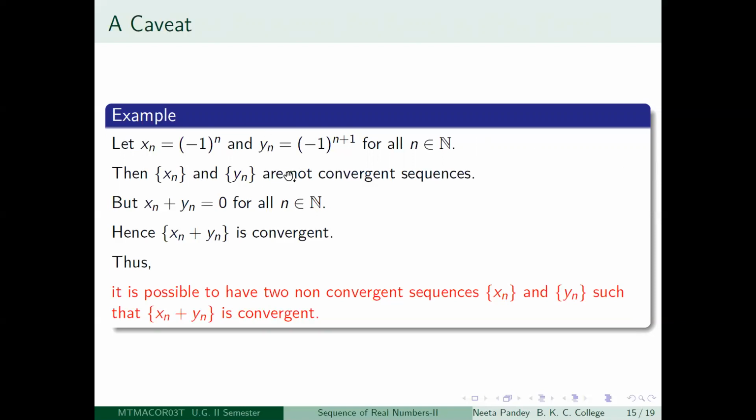But if you add term by term, what will happen? Wherever xn is equal to -1, yn is equal to 1, so the addition is going to be 0. Wherever xn is equal to 1, yn is -1, so the addition is again 0. So xn plus yn is going to be the constant sequence 0, a null sequence that converges to 0. So you have two non-convergent sequences, and if you add them, you get a convergent sequence. It is possible, so you should keep this in mind.